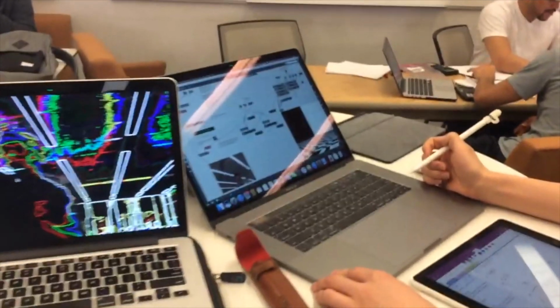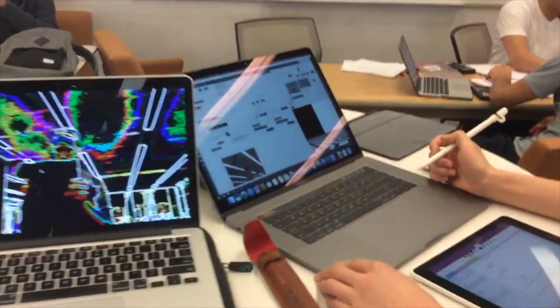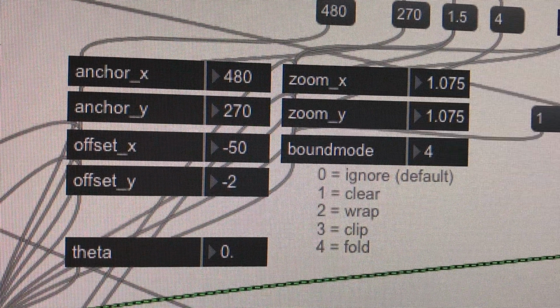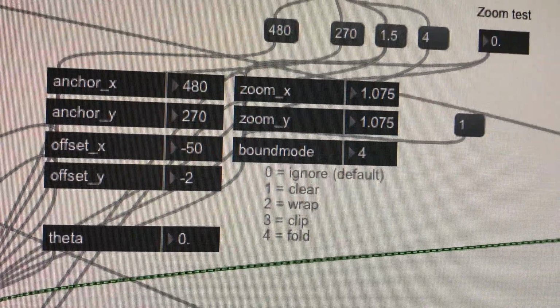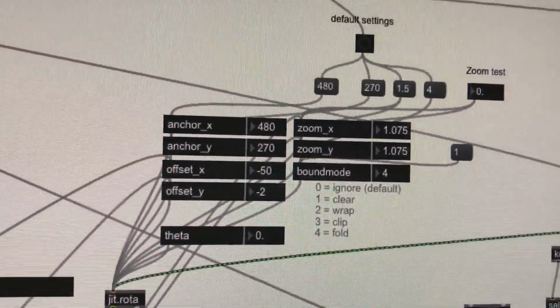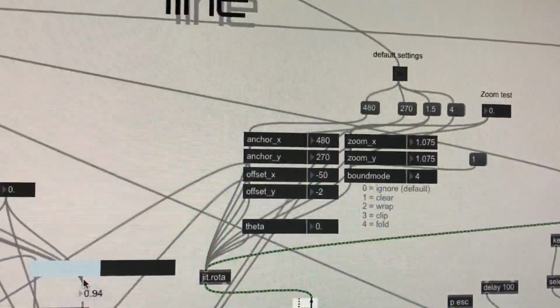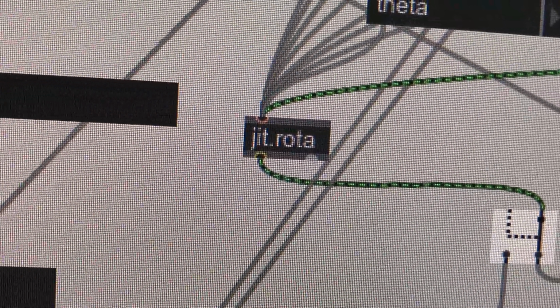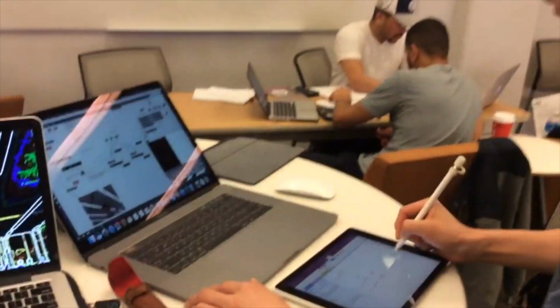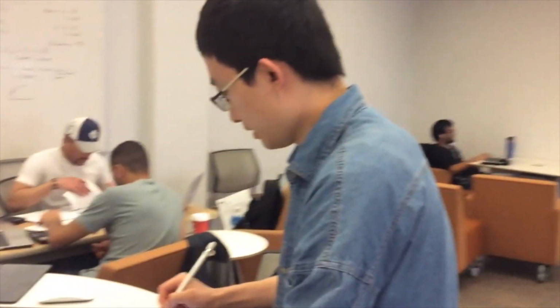The most important step is finding the relation between the face tracking value and the offset X, offset Y, and zoom in and out value for j.rota that actually makes the 3D effect for the output graphic. I made some calculations and got the primary function that represents this relation.